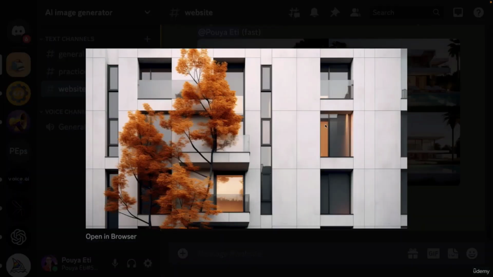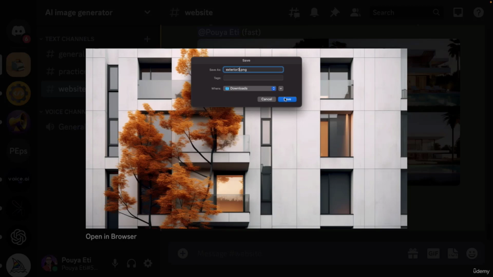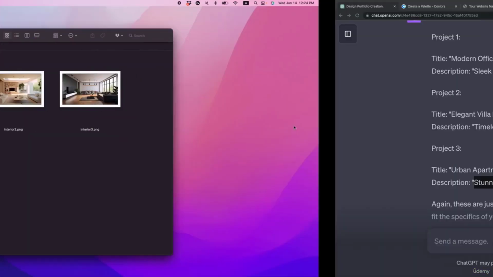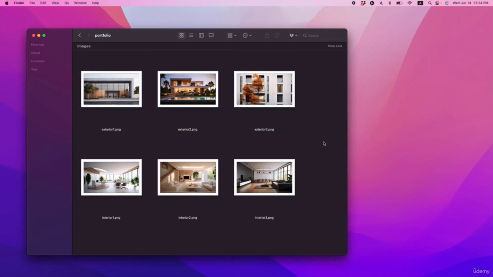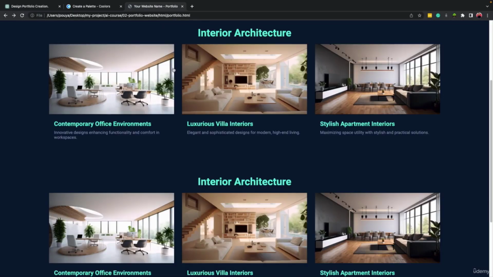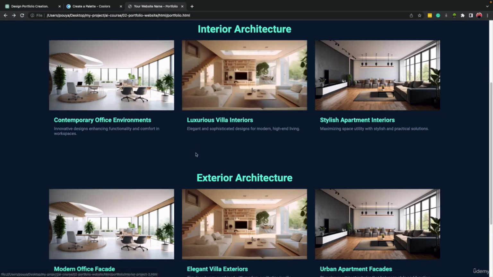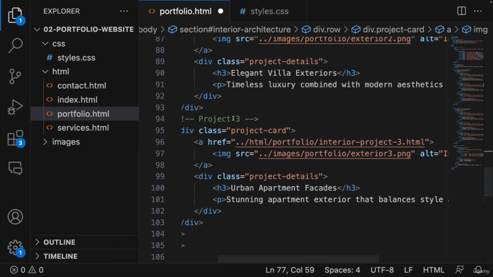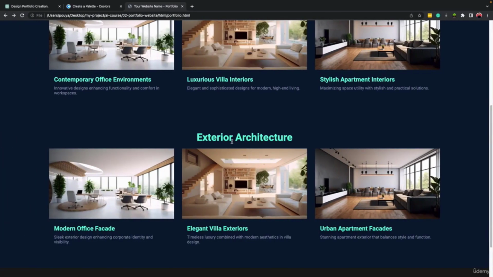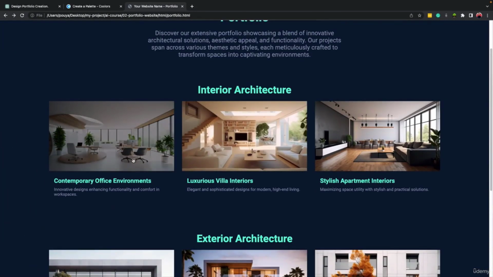Let's save it as exterior 3 and come here, and we need to copy and paste the images here. I think it's done, right? Let's refresh it. Okay, the images didn't change. Did we save? Okay, we didn't save it. Let's save it and let's come here and refresh. Okay, so it's nice, right?